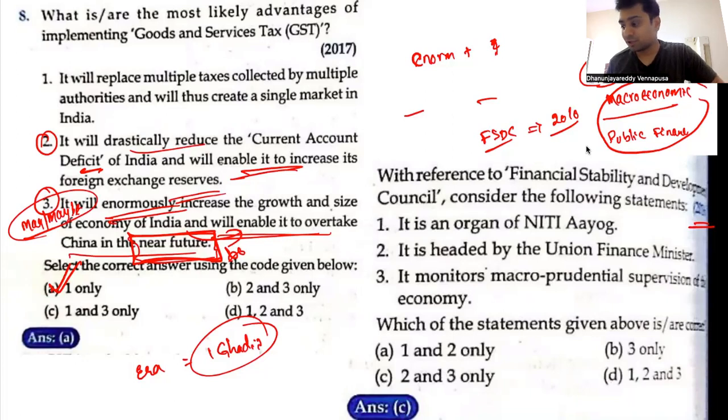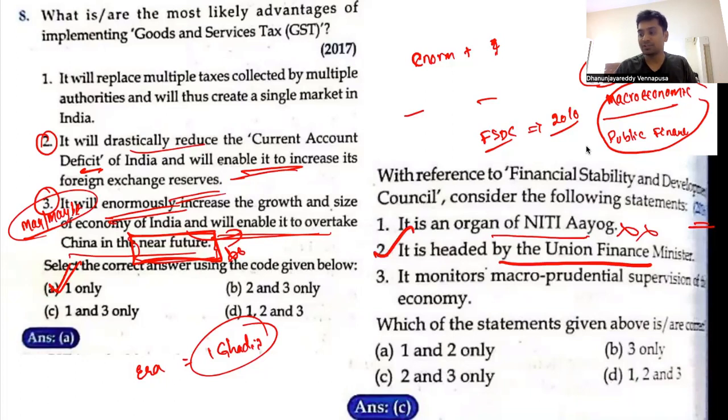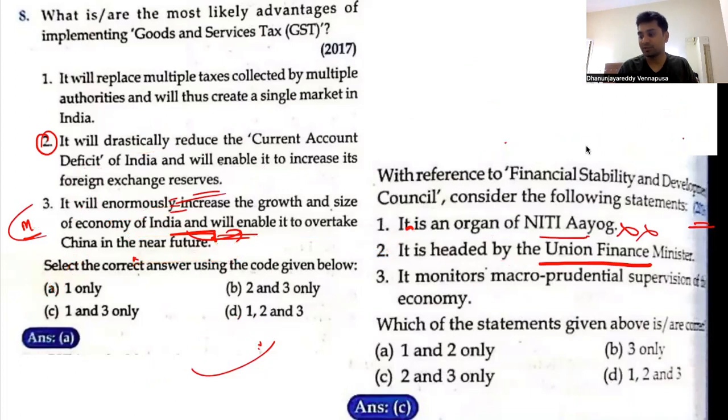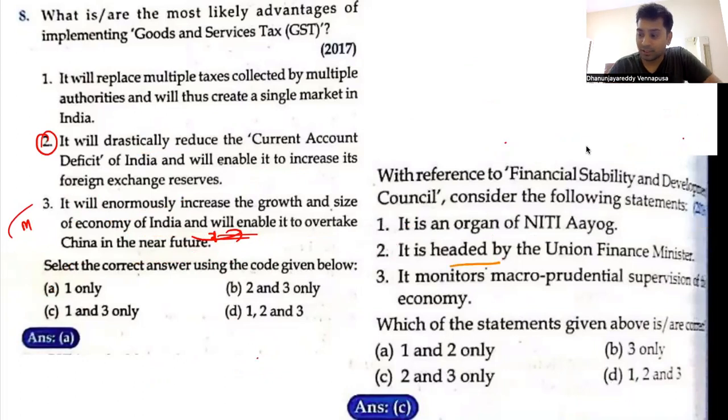It is an organ of Niti Aayog. No, this is not an organ of Niti Aayog. This is an independent body headed by the Finance Minister. This is correct. It monitors the macroeconomic prudentials of the country. That is what they have given. Yes, it monitors the macroeconomic prudentials of the country. So statements 2 and 3 are correct. That year, people with current affairs knowledge will try to answer that. But look at it. What is the technique?